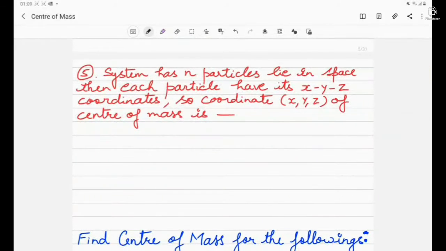Here we are considering all the three axes x, y, and z. That means the particles are anywhere in space. For such a case, the x, y we have already discussed. One more point will be there, that is the z axis. So for the z axis we can write i equals 1 to n of mi zi upon capital M. So this way we can obtain the z coordinate also.